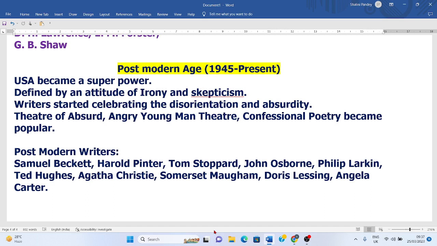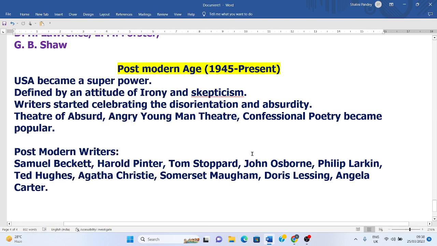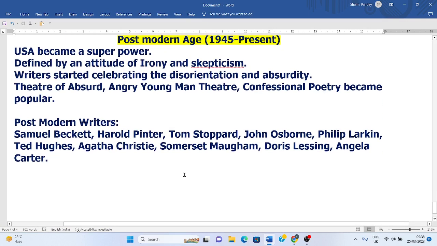They found that they cannot change the world, they should cope with the situation of the world, and they were celebrating absurdity in their literature. So there was complete disorientation, absurdity. Instead of finding logic and rationality, they started celebrating this only. The Theatre of the Absurd was popular. The Angry Young Men theatre was there, and confessional poetry was being written, and people were free. There was no specific categorization of the writing movement.